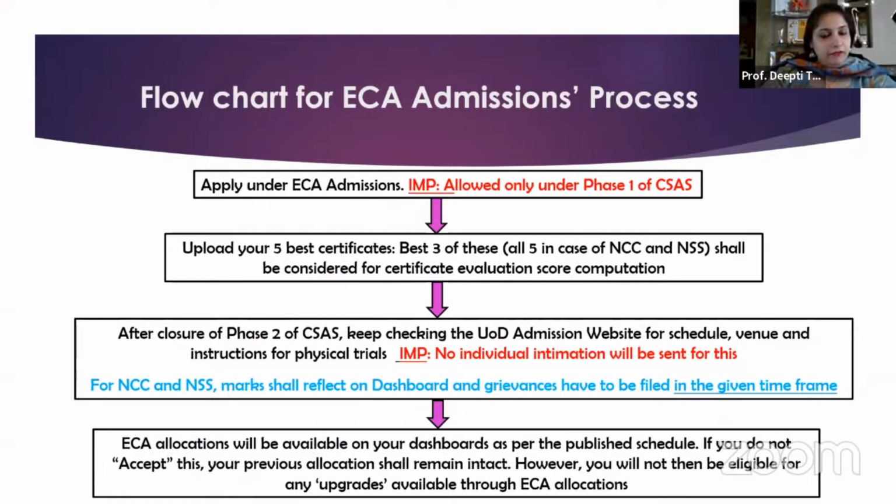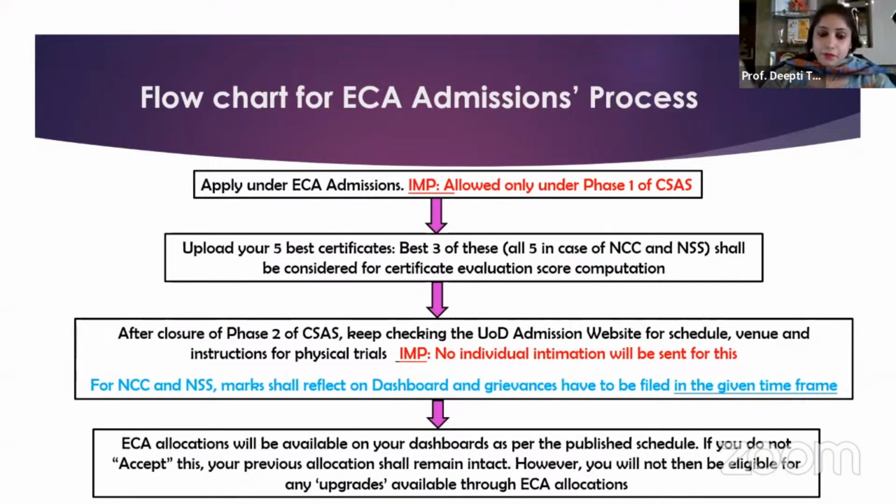In case, because that's a very frequent query that we get, in case you do not accept this ECA allocation, then your general allocation or allocation made to you through any other category, if it's a physically disabled or any other category for that matter, because the admission branch undertakes admission on a number of categories, all your other categories will remain intact. This ECA allocation is independent of whatever happens in your general allocations.